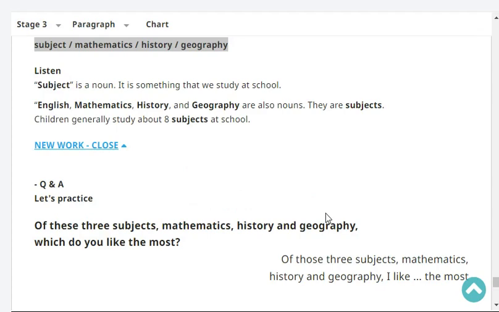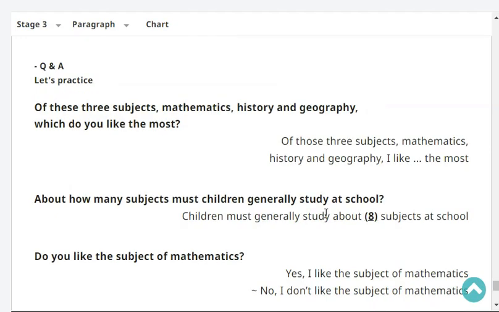Subject is a noun. It is something that we study at school. English, mathematics, history, and geography are also nouns. They are subjects. Children generally study about 8 subjects at school. Let's practice. Of these 3 subjects, mathematics, history, and geography, which do you like the most? Of those three subjects, I like mathematics the most.